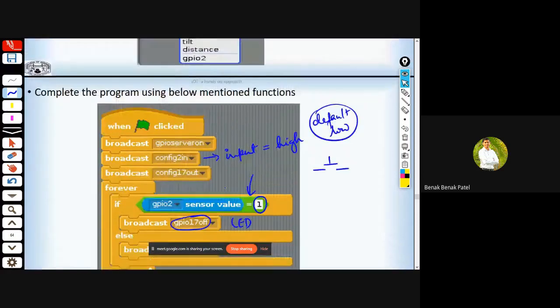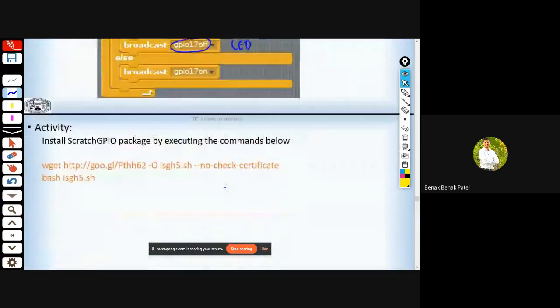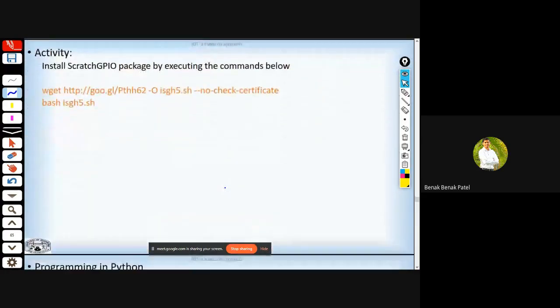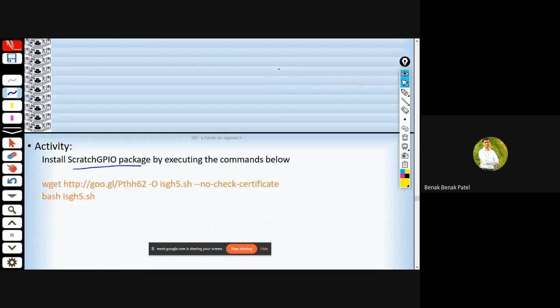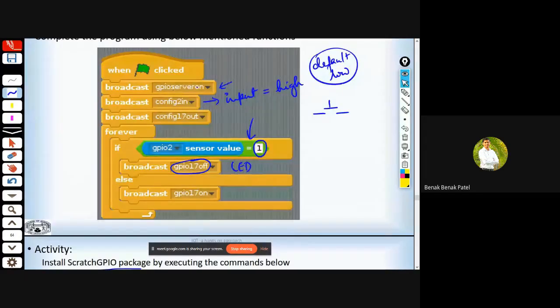So this is the activity, and we can also install a package called Scratch GPIO. By installing this Scratch GPIO package, we can omit the use of this block, that is GPIO server on.